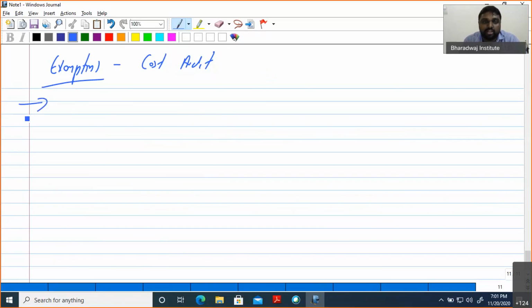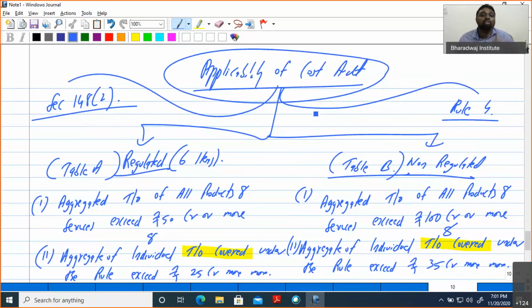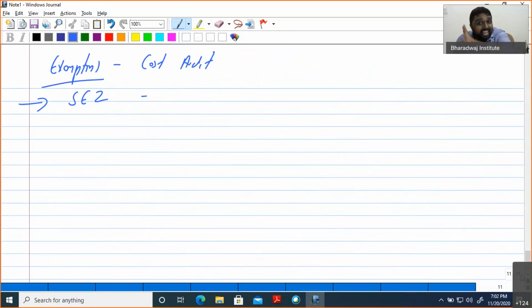The first one is, if a company is in SEZ. Some students always get confused. When I am discussing cost record provision also, some of the friends are telling SEZ. Now, what is the SEZ benefit? They have to make cost records. See, this exemption is only for cost audit. We have two things: first, cost records; second, cost audit. So for cost records, SEZ, no exception.